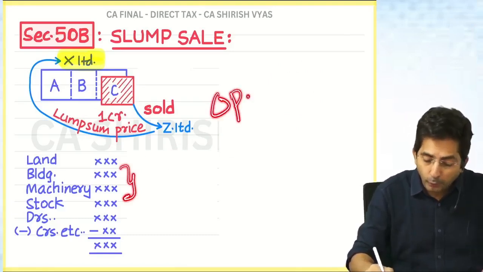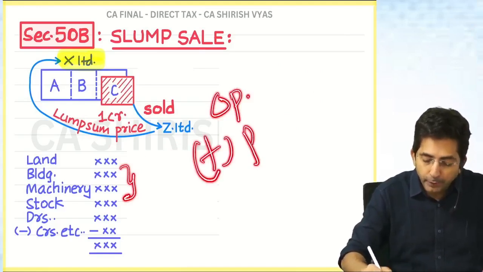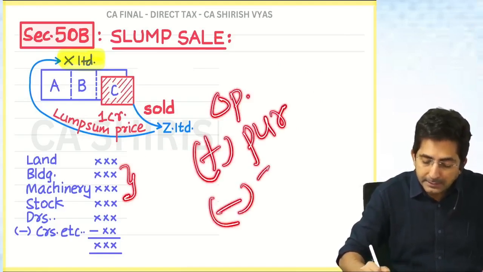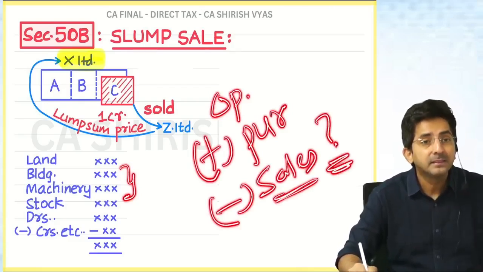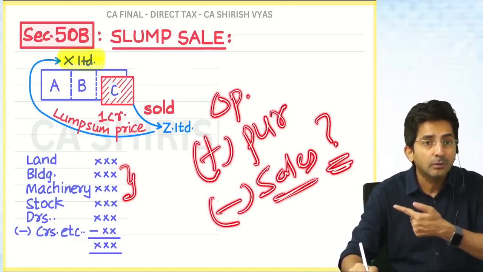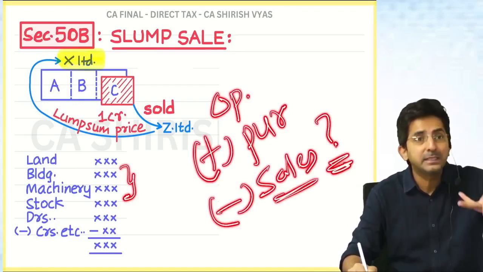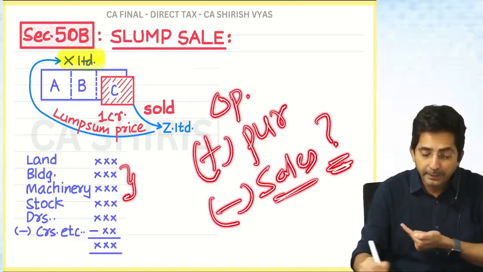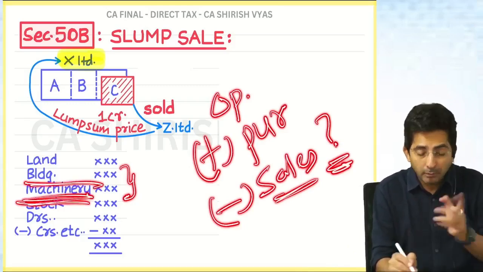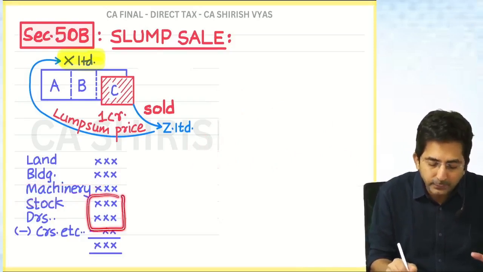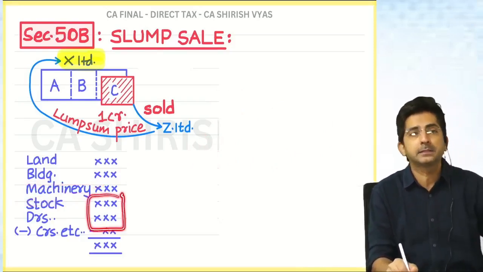So I want to follow this approach: opening WDV, add purchase, less sales. How will I get the sales? Will I take 1 crore? 1 crore is for the whole business, but I am calculating for building and machinery. In short, stock and debtors will anyways not come in capital gains.